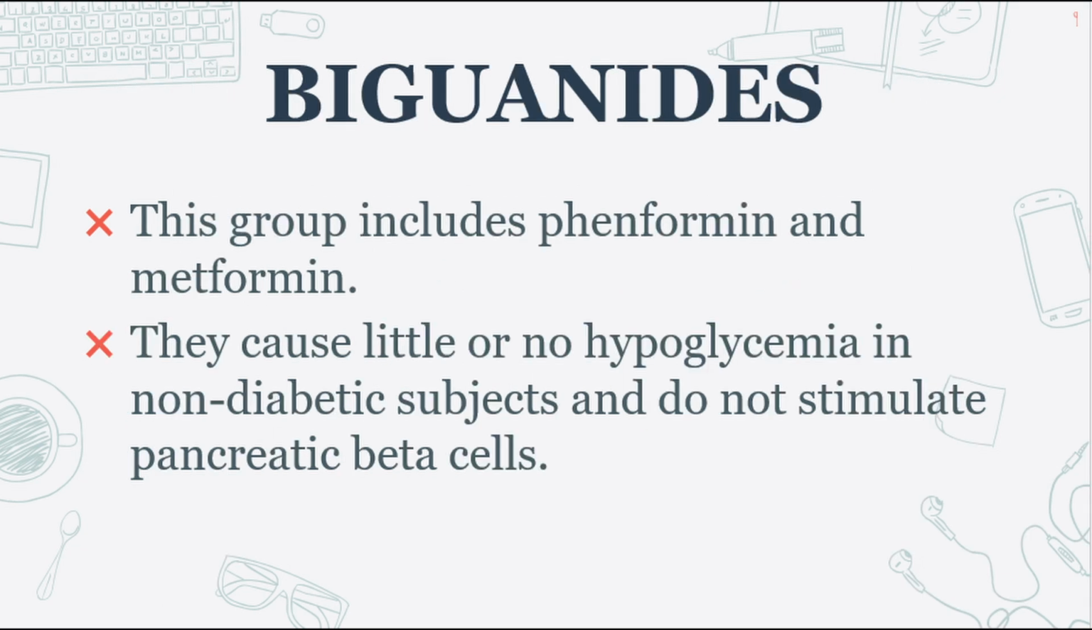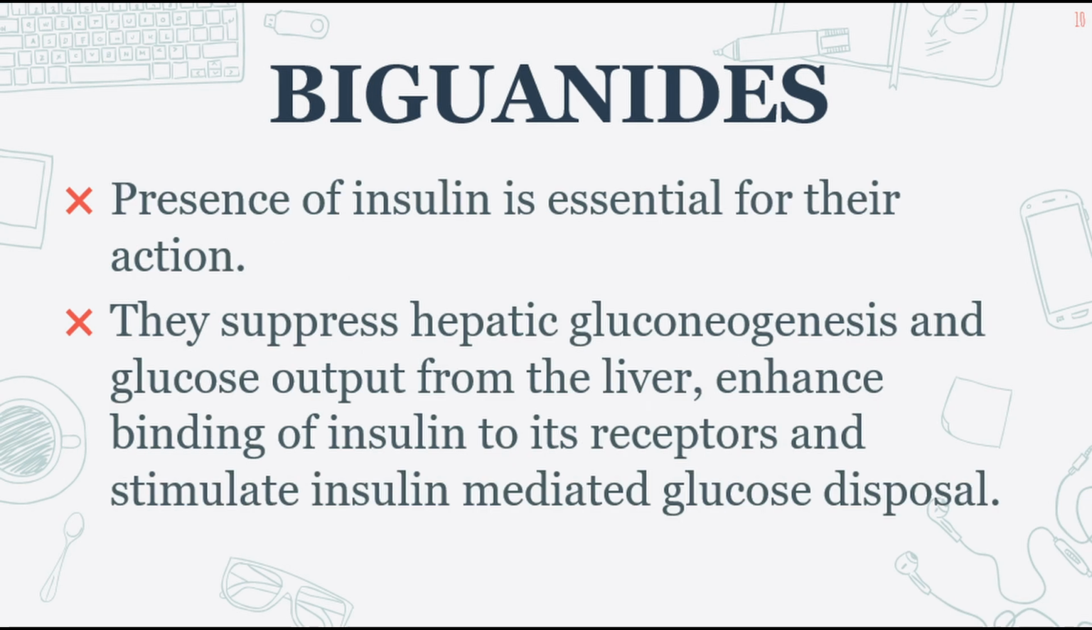Now, let's discuss the biguanides. Phenformin and metformin belong to this category. They do not activate pancreatic beta cells and induce little or no hypoglycemia in non-diabetic patients. Insulin must be present in order for them to function. They inhibit hepatic gluconeogenesis and glucose production, improve insulin receptor binding, and increase insulin-mediated glucose elimination.